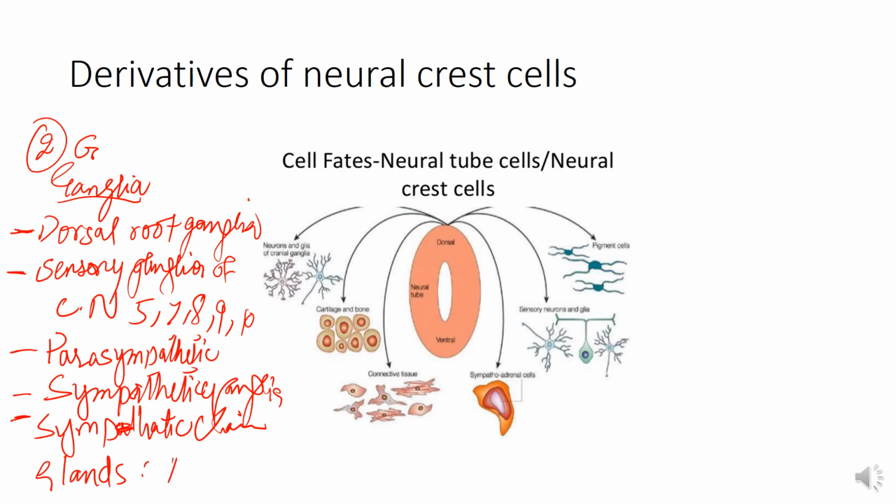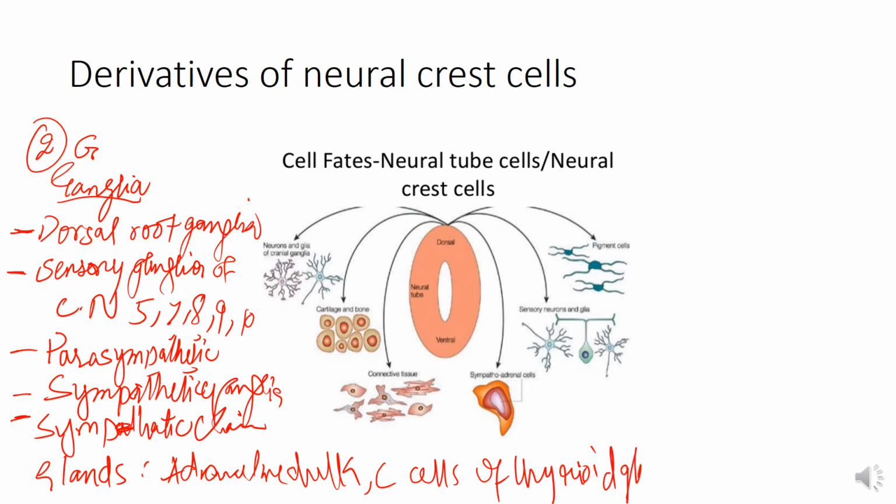So adrenal medulla and C cells of the thyroid gland, C cells of thyroid gland. So two glands. First of all the ganglia, then the glands, all the glands: the adrenal medulla and the C cells of the thyroid gland.